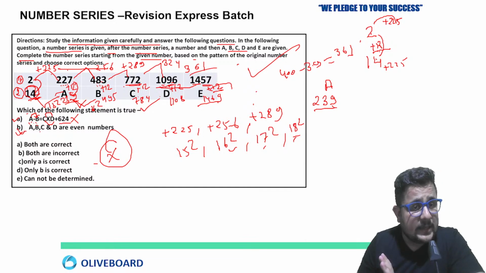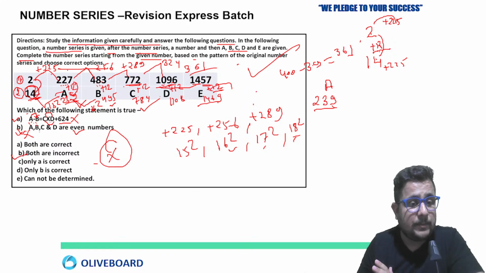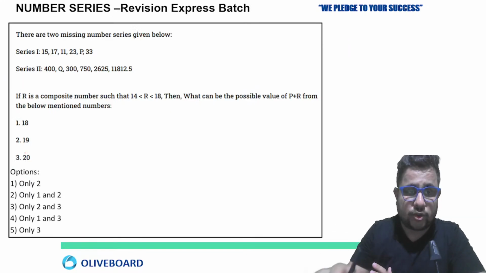Now next, A, B, C, D are even numbers. So A is what? A is, we have calculated, 239, which is an odd number. B is also an odd number. C and D are only even numbers. So this is also wrong. Both the statements are wrong. So we can say option B is going to be the answer of this question.